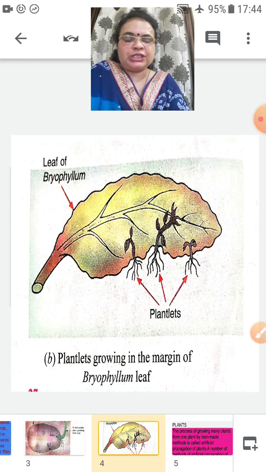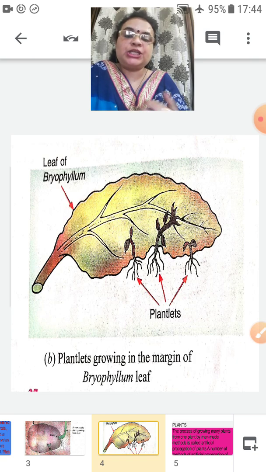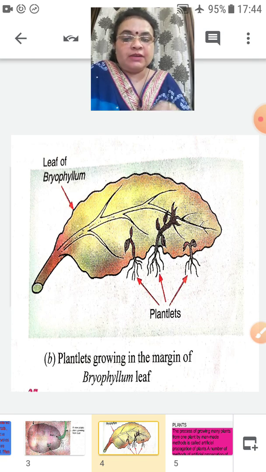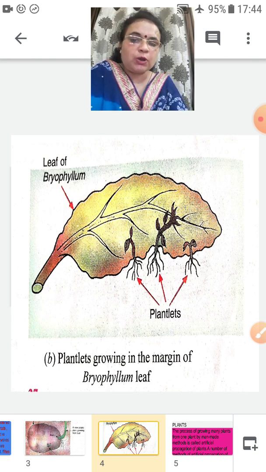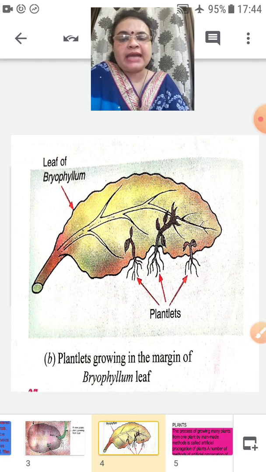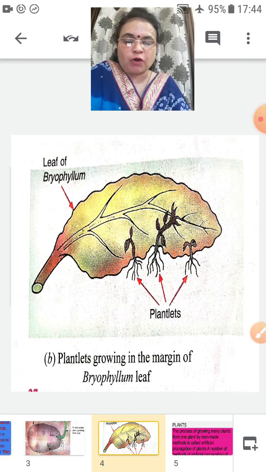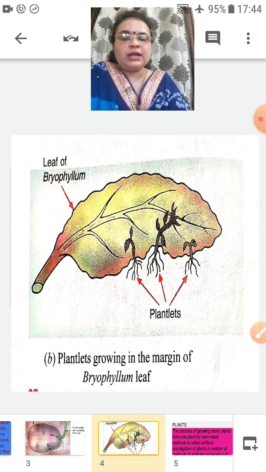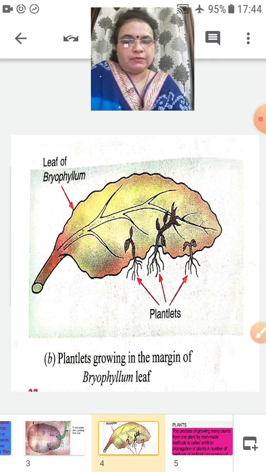One method of vegetative propagation is natural, without any involvement of humans; plants grow automatically from the old one. But vegetative propagation can be done artificially also, with the help of humans. This is called artificial vegetative propagation or artificial vegetative reproduction.